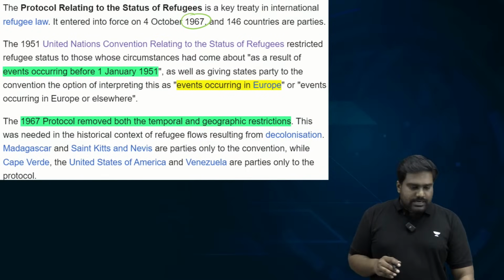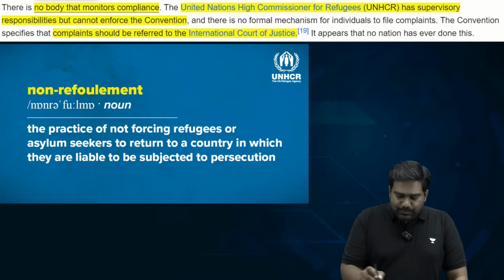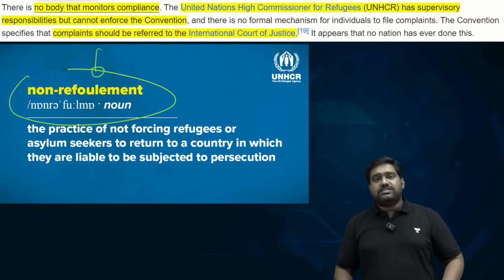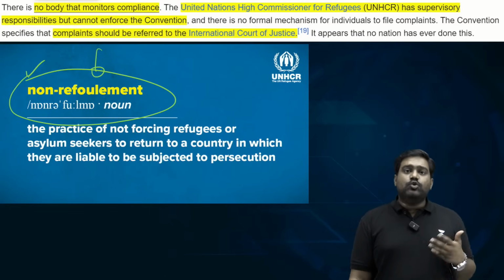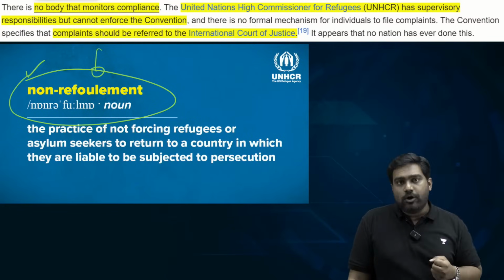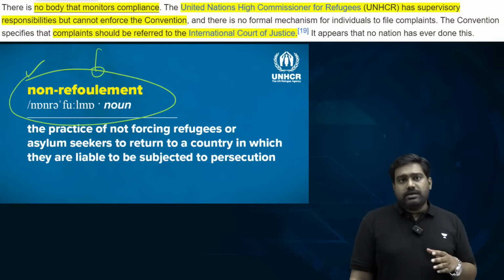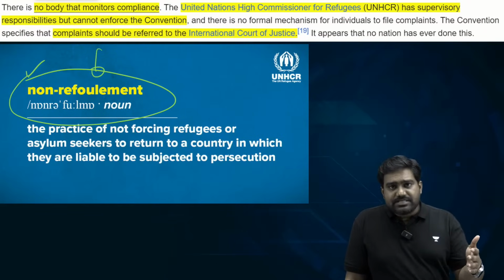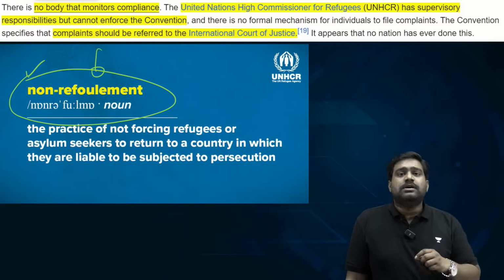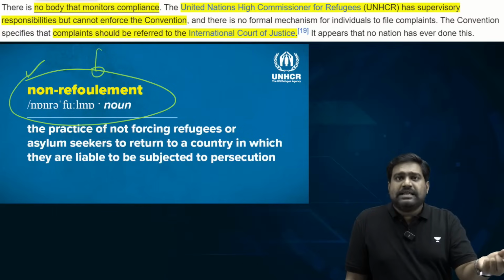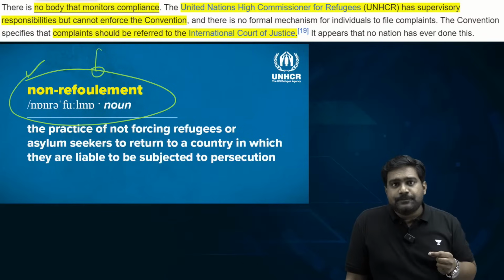Clear? Now let's look at what the principle of non-refoulement is. This is seen as part of the basic human rights that are inherent to international customary law. The principle of non-refoulement essentially means that a country which is receiving refugees and asylum seekers can't forcibly send them back to a country or a place where they might face targeted violence.